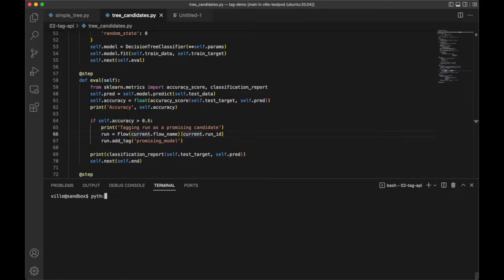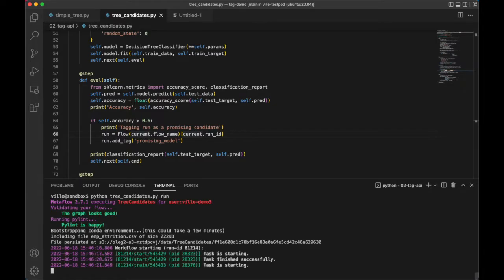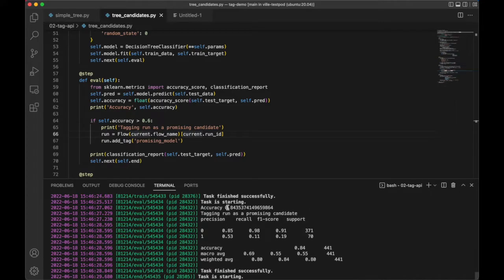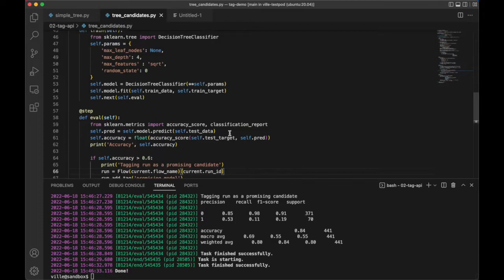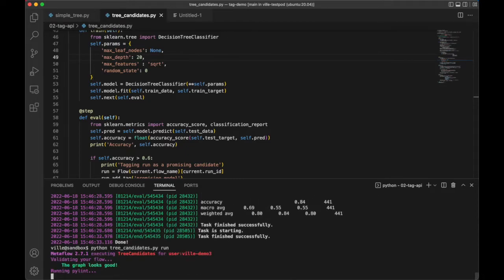Now we can execute the code, and 3 candidates run. In this case, the accuracy is 0.84. Now imagine that you're a data scientist working on this project. Maybe there are many things that you are iterating, like trying different hyperparameters. Here, we can try something crazy. Let's change that and see what happens.